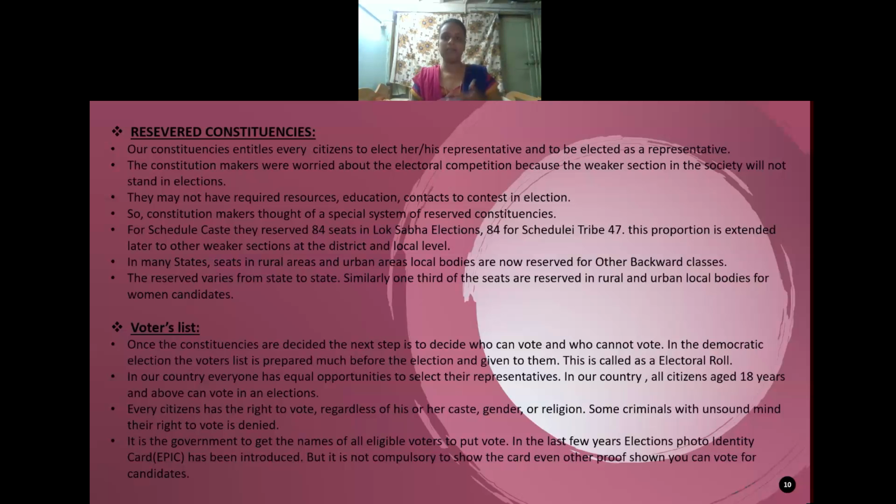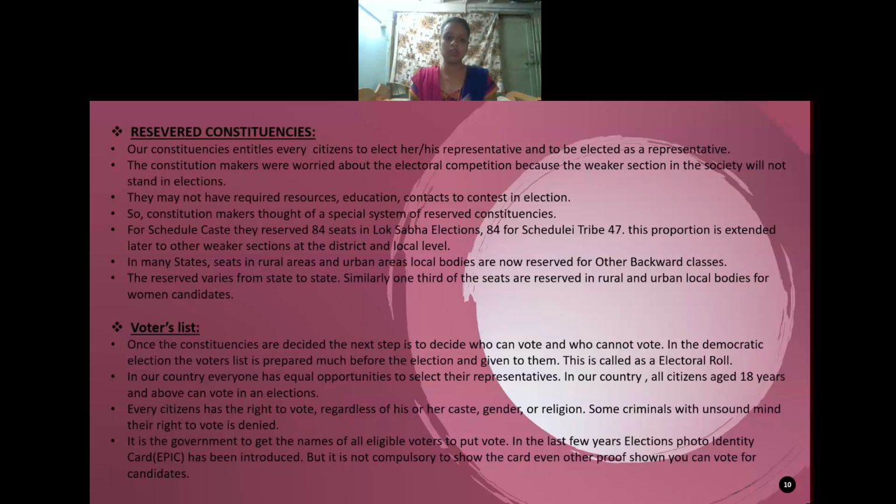So moving further, now we have divided the constituencies into reserved constituencies and general areas. Next, in the last class we learned to whom the right to vote should be given.